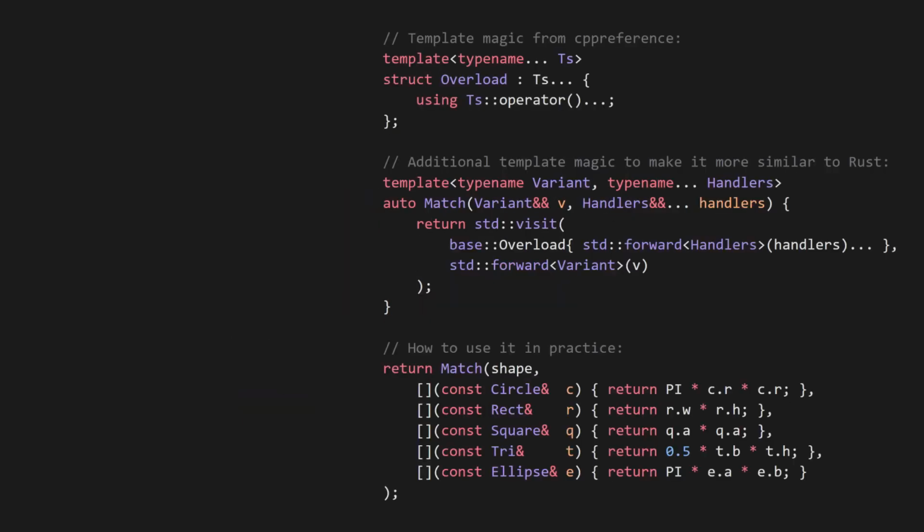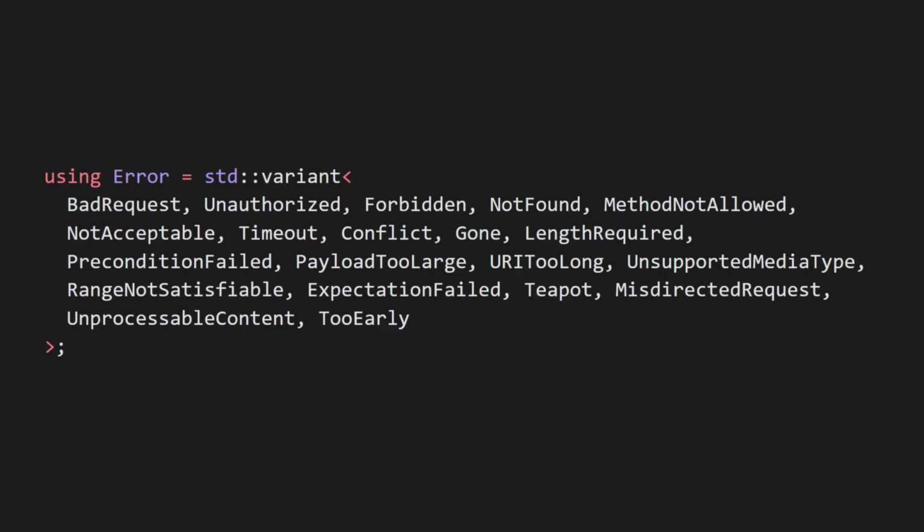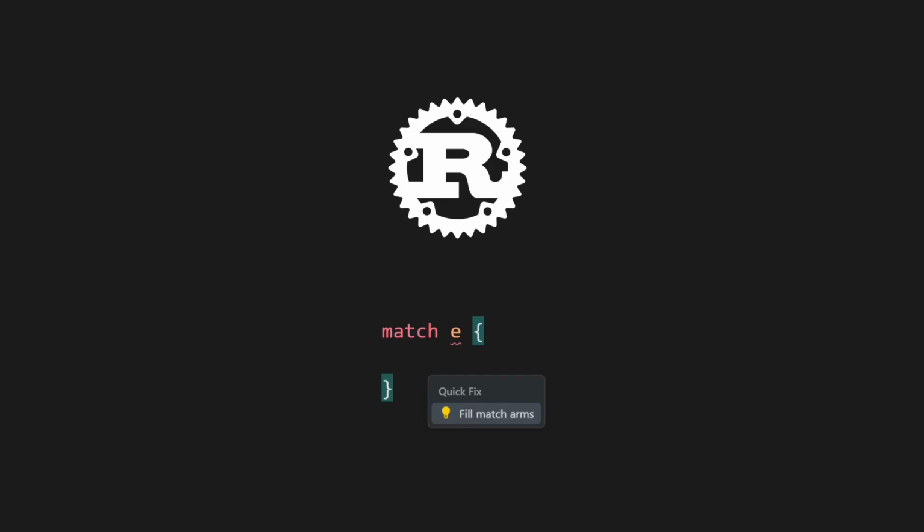To really get it working well, you need to add even more template magic boilerplate. And because it's also template heavy, the compilation times and binary bloat can be considerable. Additionally, IDEs like Visual Studio won't autocomplete the different arms of the visit, so you need to find the variant definition to check the types and then switch back and forth to reference them while you type them out manually. In contrast, Rust has excellent ergonomics and autocomplete support for pattern matching. When you've tried pattern matching in Rust, you'll never want to go back to using std::visit in C++ ever again.